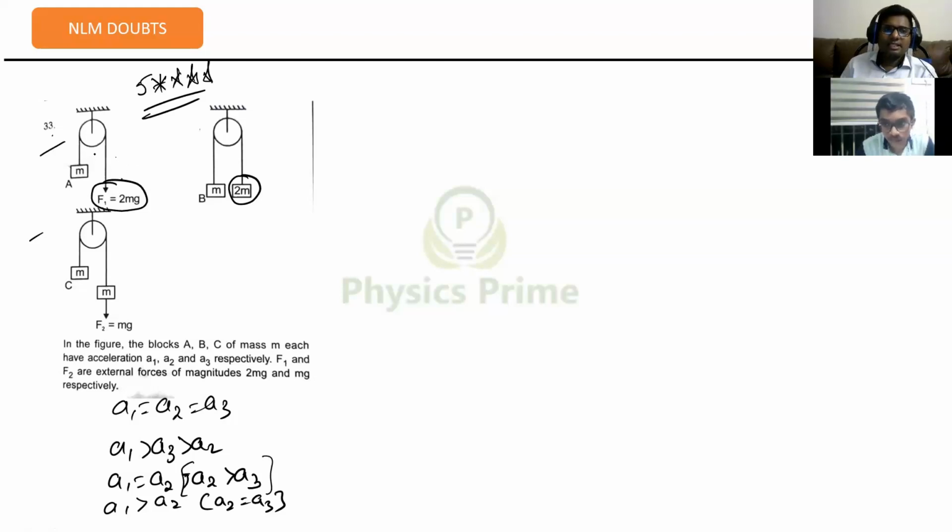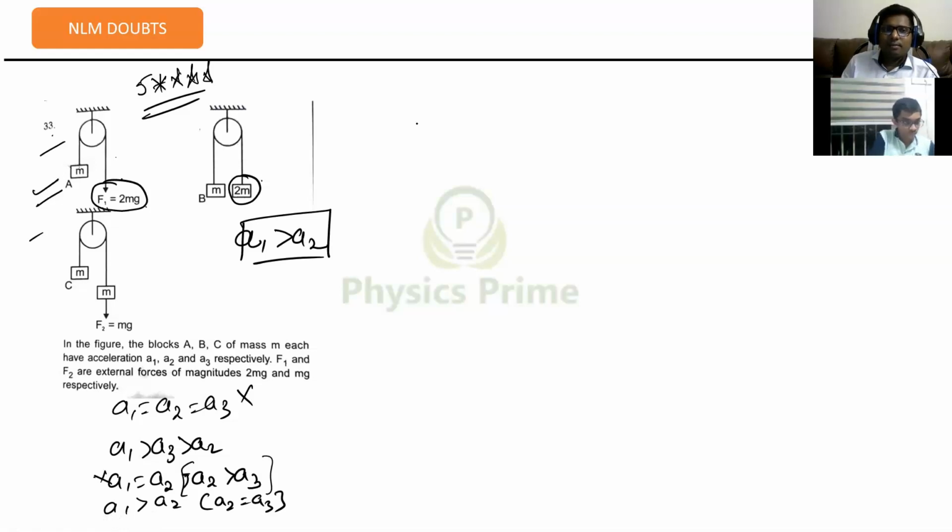Here, the acceleration in this situation is higher than the acceleration in B situation. That means A1 is greater than A2, definitely. Then which is possible here? This first option is eliminated. Third option is also eliminated, right? Then first, second and fourth options are available for me. In this way, I can eliminate 2 options, but still I'll try to calculate the accelerations.